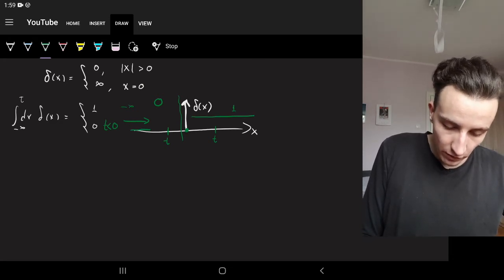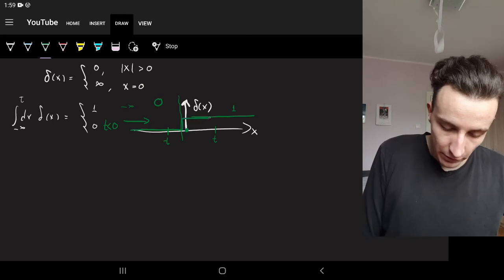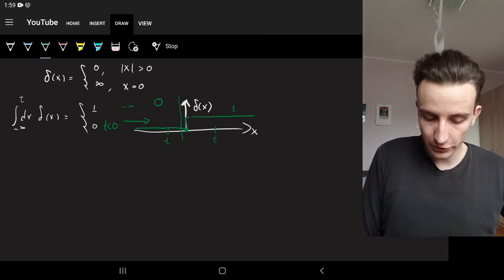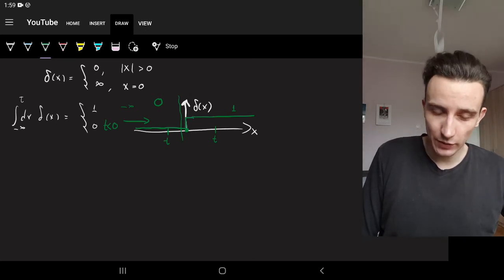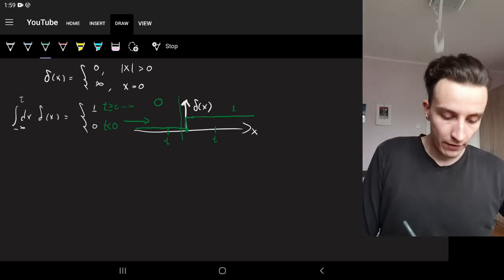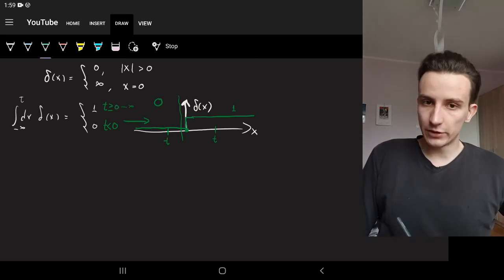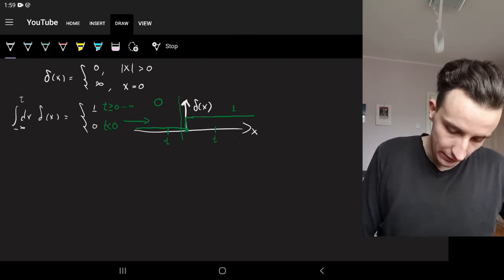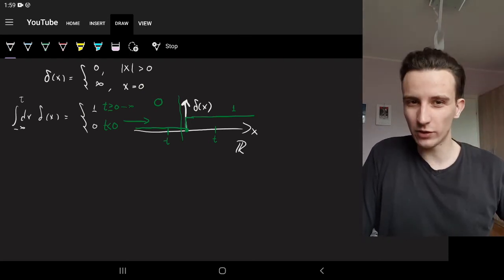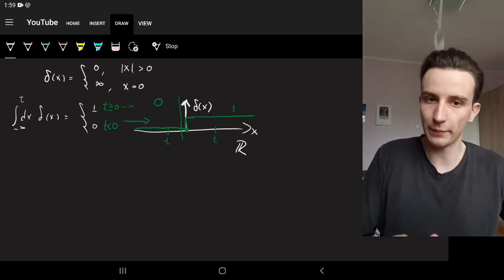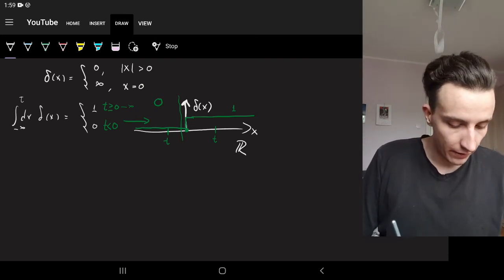So the integral of delta of x is this function. Maybe you've heard of it. It's the Heaviside function, the step function. But this is not very relevant to us right now. So if t is greater than or equal to 0, the integral of the delta function is 1. And of course, if we integrate over the whole domain, in this case, it's just R. If we integrate over all of R, we get 1. Okay, which would mean that t is infinity, right?